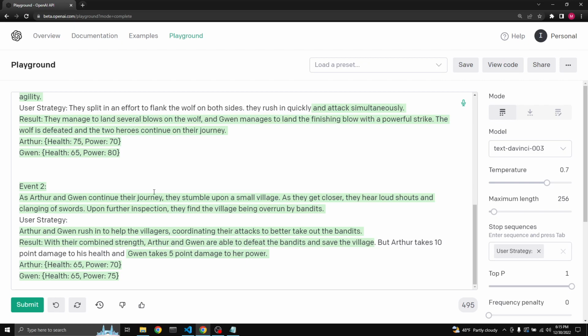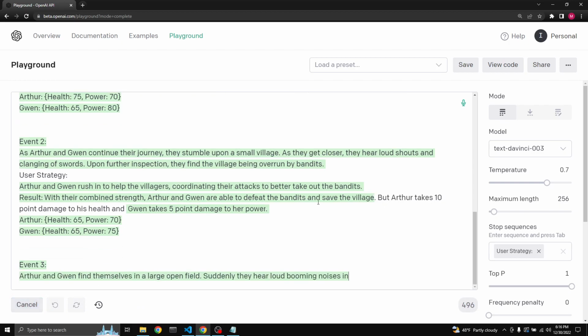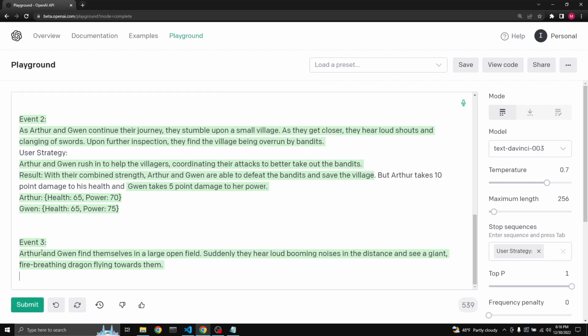So Arthur from 75 to 65, and power remains the same. Gwen takes 5-point damage to her power, 80. Okay, and her health remains the same. So hopefully this will prime GPT to explain the damage situation while it's giving us the result.